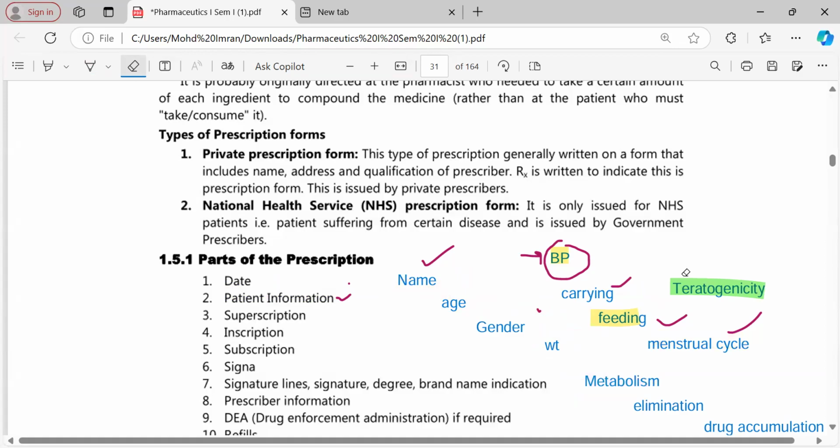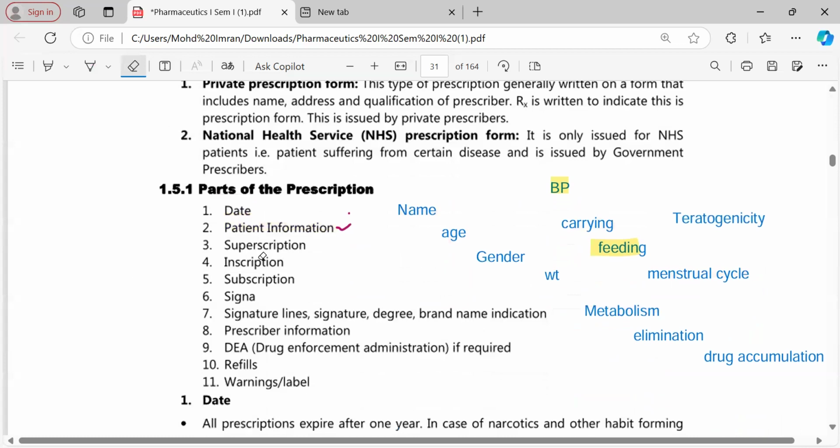Next we are going to discuss the next part of the prescription, that is superscription. These three are very important parts: superscription, inscription, and subscription. These three parts are, we can say, the heart of the prescription. They become the main core of the prescription. Why? What is there in it? We are going to see.